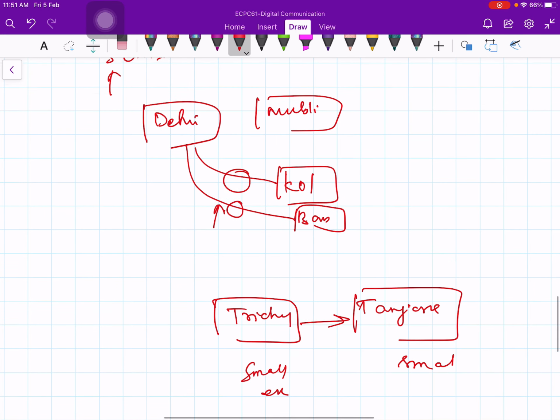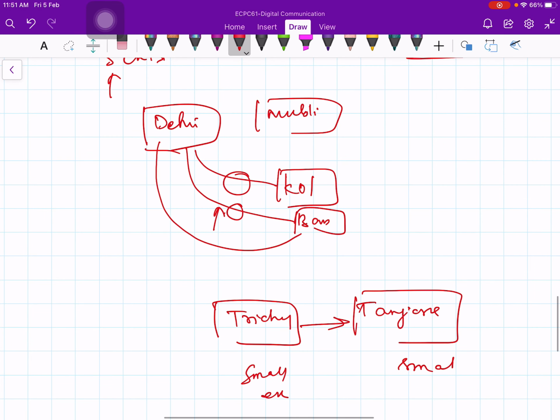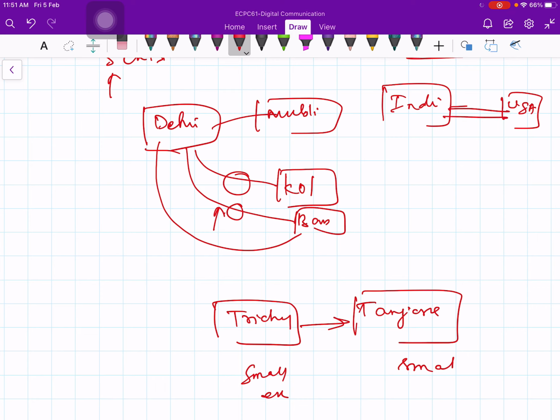But if you look at metropolitan cities like Delhi and Bangalore or Delhi and Mumbai, then you should employ a large switching circuit, a large exchange. This has to be more or less standardized across a country. Between countries, like India and USA, there will again be a huge amount of voice traffic, so in such a case we need to standardize this.